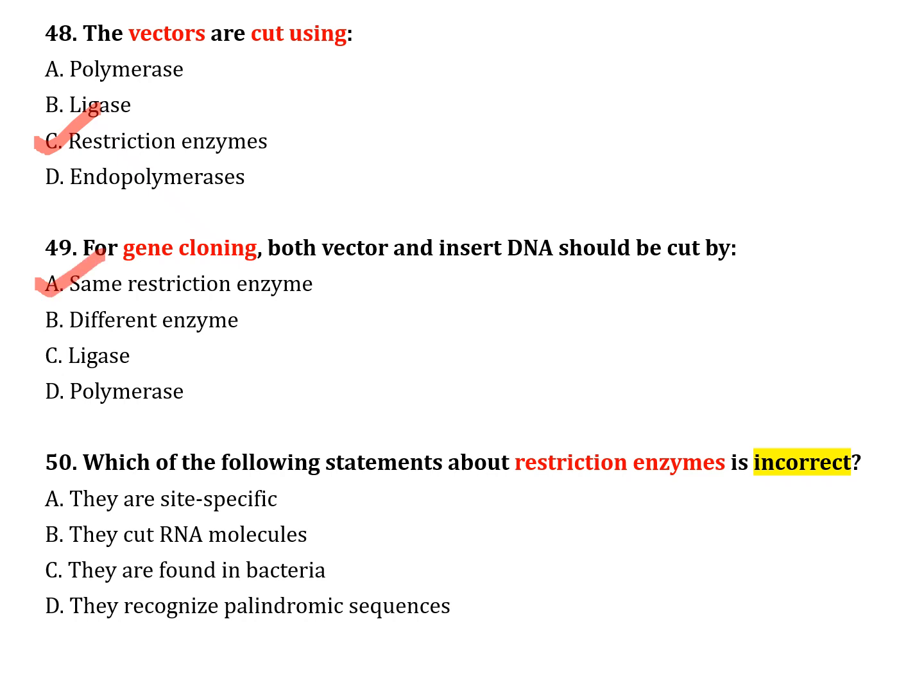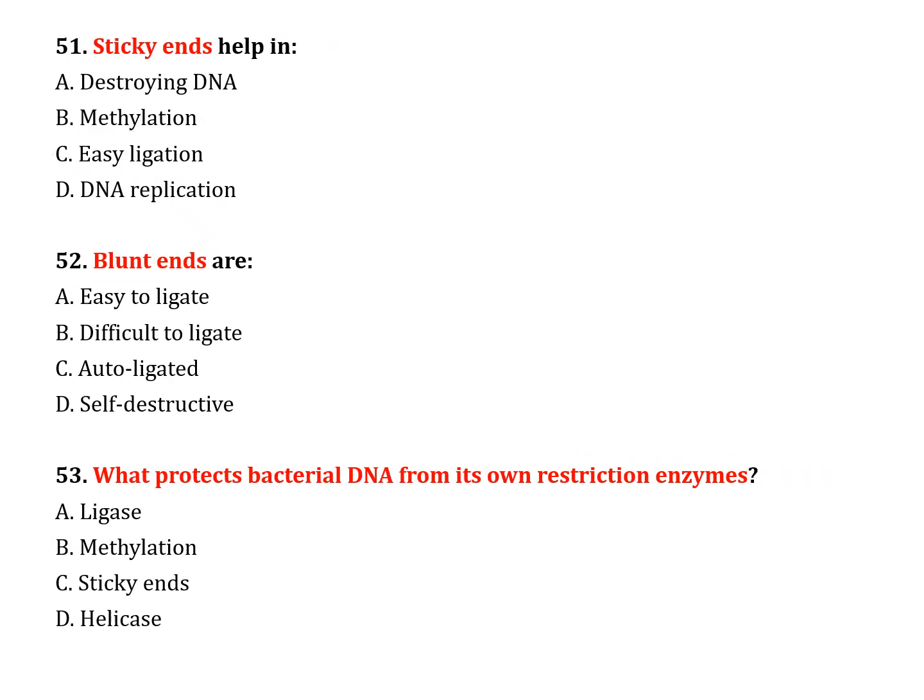The next question, number 50. Which of the following statements about restriction enzymes is incorrect? Option A, they are site specific. Option B, they cut RNA molecules. Option C, they are found in bacteria. Option D, they recognize palindromic sequences. The correct answer is option B. They cut RNA molecules, which is incorrect. The next question, number 51. Sticky ends help in: option A, destroying DNA; option B, methylation; option C, easy ligation; option D, DNA replication. The correct answer is option C, easy ligation.